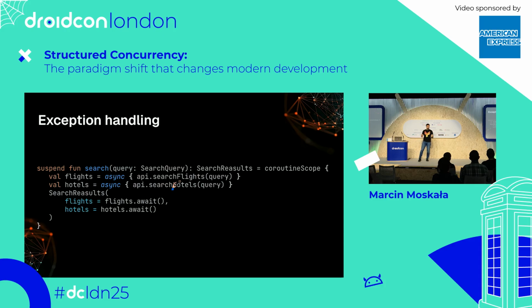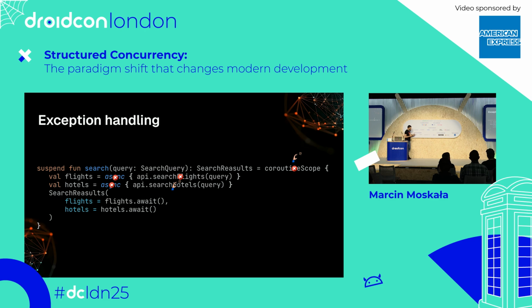And we would also expect search flights, the other request, to get cancelled. And this is what happens thanks to structured concurrency. The exception is propagated to the async, propagated to the parent coroutine scope, which cancels its children, so it cancels search flights, and the exception is thrown.